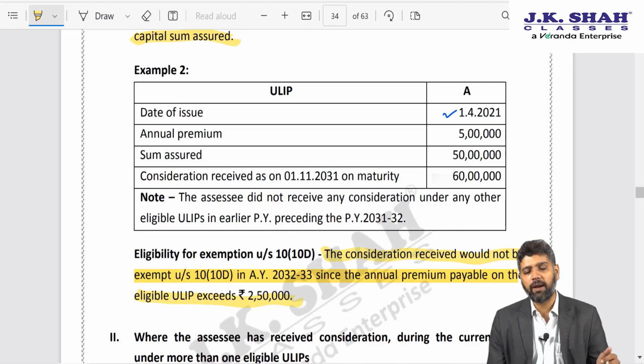So government has prescribed a formula A minus B. A minus B means A is the amount received on maturity and B is the aggregate of premium paid. So 60 minus 50, that is 10 lakhs would be taxable.